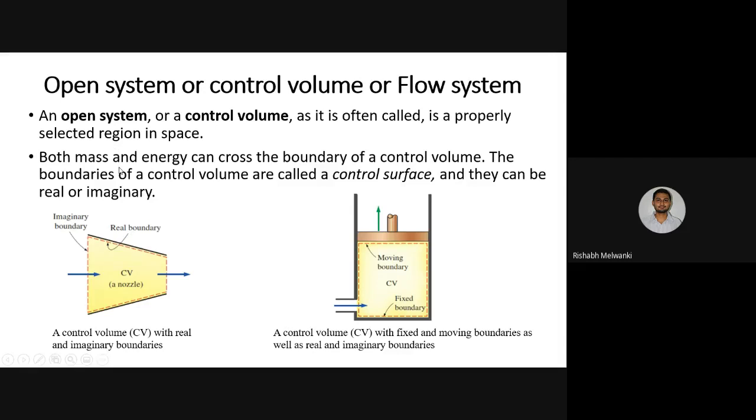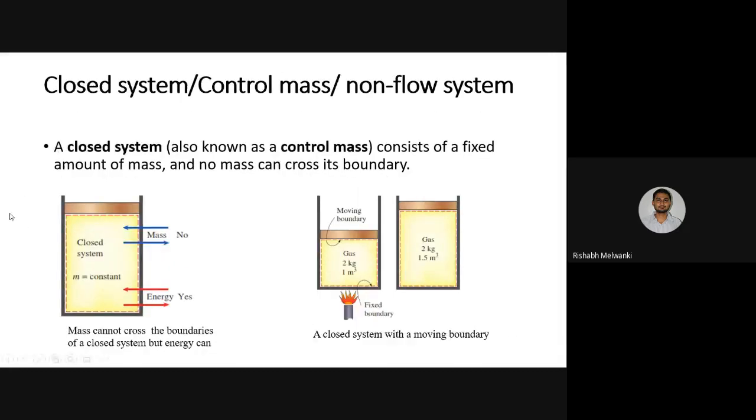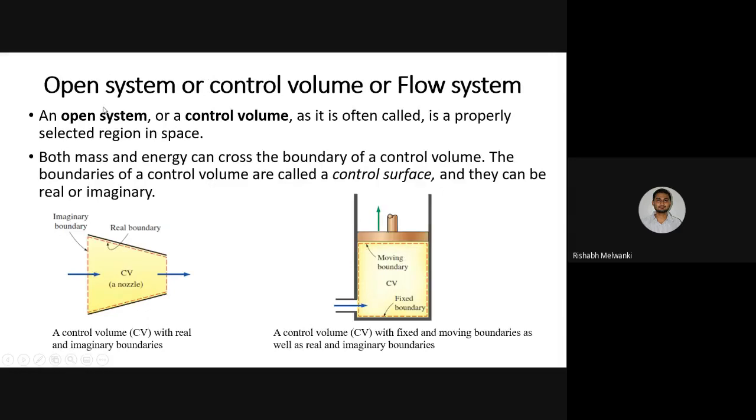In brief, I will let you know the examples of open systems. An example of a closed system is a piston and cylinder arrangement without any port. And what are the examples of open systems? A radiator, the vehicle radiator, is an example of an open system.